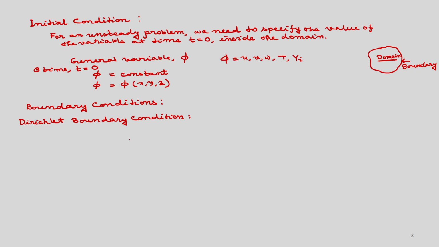So, that means you have prescribed surface value. Okay, so, the value is specified at the boundary. So, that is known as Dirichlet boundary condition, and for any general variable phi, it may be constant at the boundary.